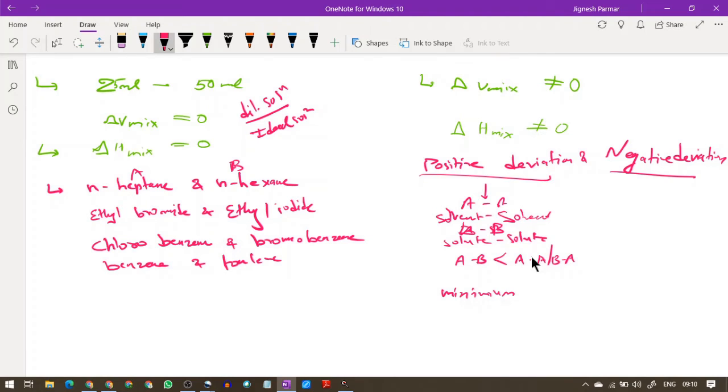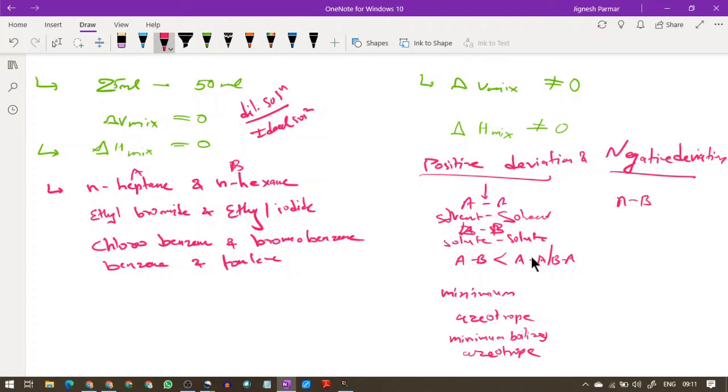And a solution which distills without change in composition at a particular temperature is called an azeotrope. Such compounds form an azeotrope. What is an azeotrope? It behaves as if it were one molecule. That's why when this kind of azeotrope shows a positive deviation, it is considered a minimum boiling azeotrope. Similarly, the negative one is exactly opposite.